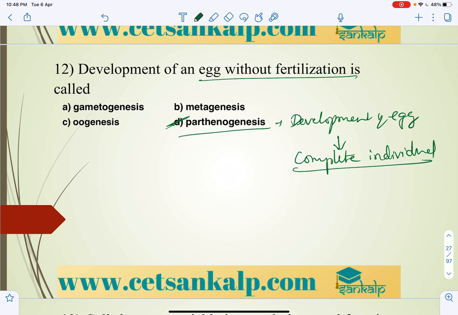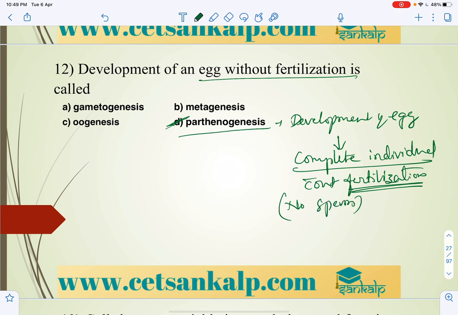That is without fertilization. Into a complete individual without fertilization. So without fertilization means no sperm involvement. Without fertilization and no sperm will be involved here. That is known as parthenogenesis.